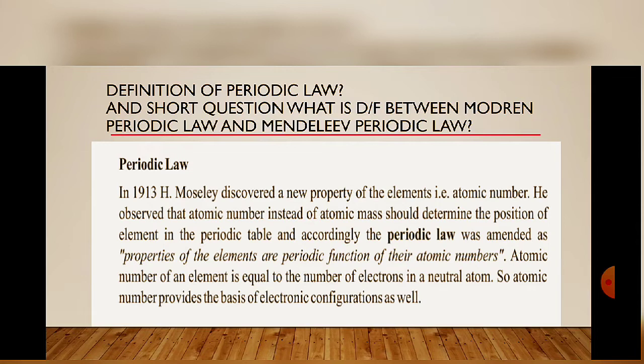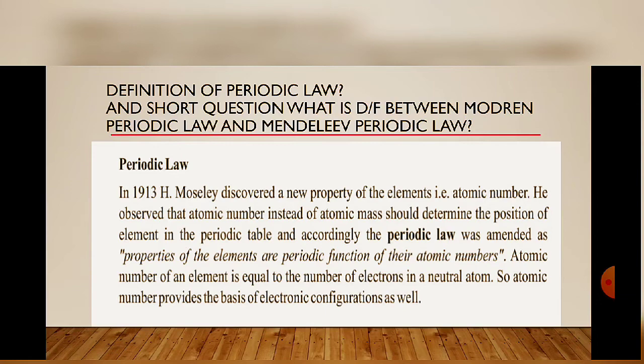So the short question which is frequently asked: what is the difference between the modern periodic law and Mendeleev's periodic law? The main difference is that modern periodic law is based upon atomic number, but Mendeleev's periodic law was based upon atomic mass, because atomic number was not discovered at that time.